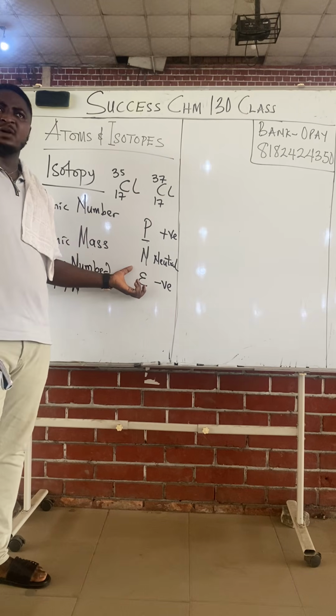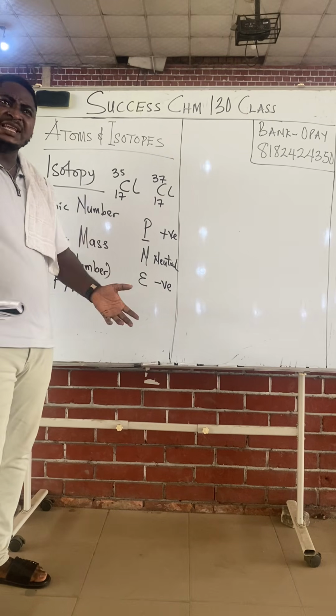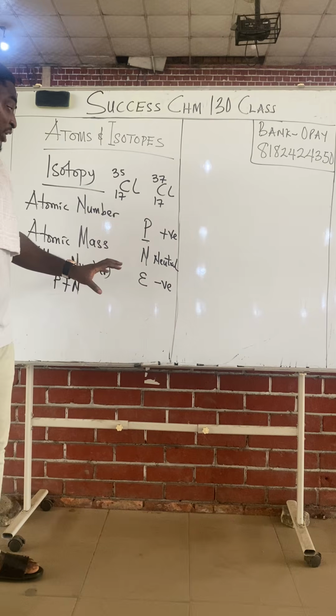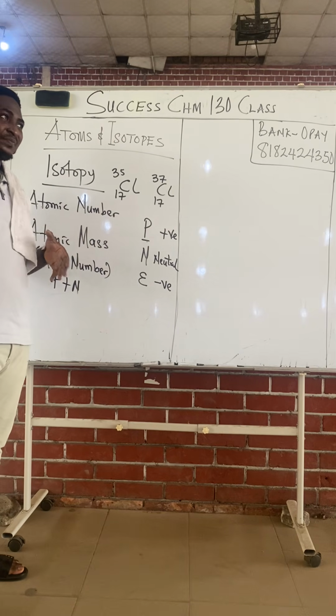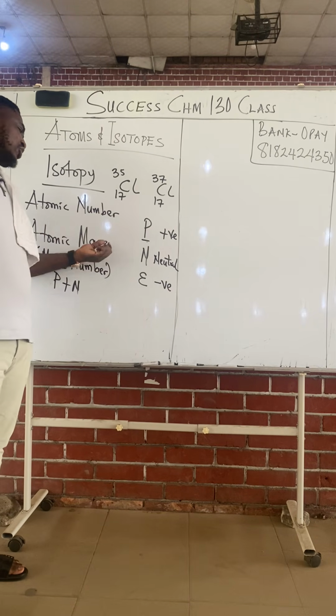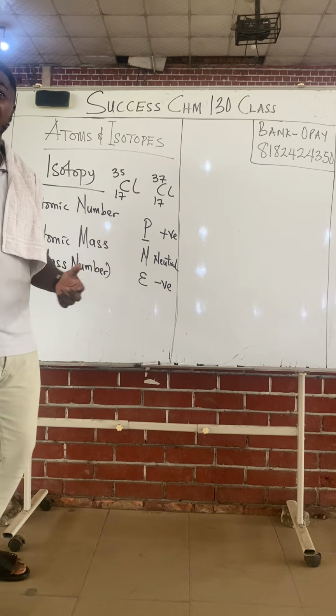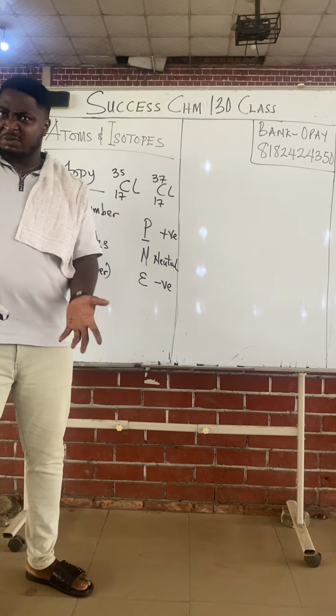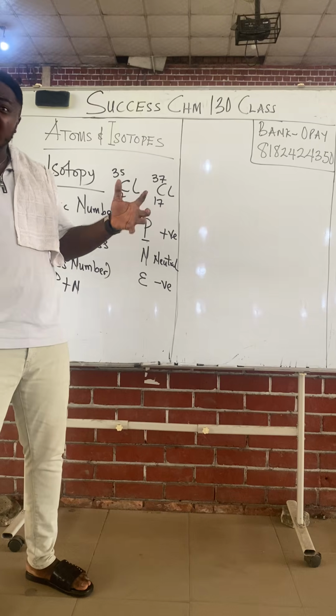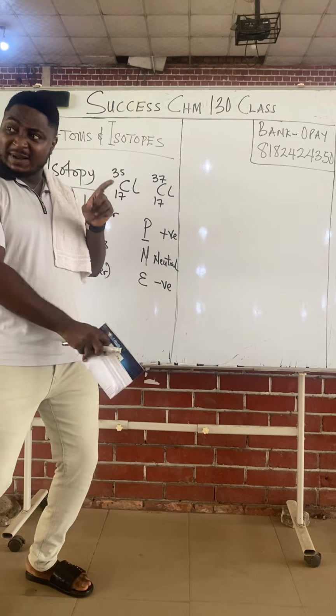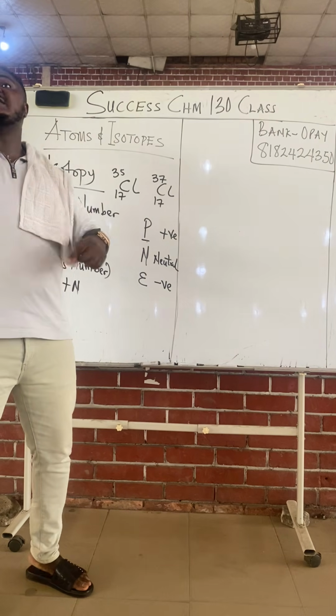So because electrons cannot be trusted, because they can easily be lost anytime or gained anytime, we don't include them in the mass of an atom. If we include electrons, then the mass of an atom will keep changing every time. Anytime an electron is lost, the mass will change. It means you have to reduce the mass, right? And when you gain an electron, you have to increase it.